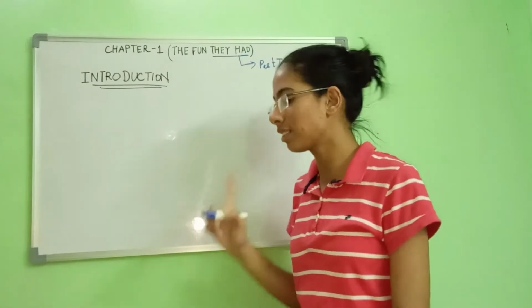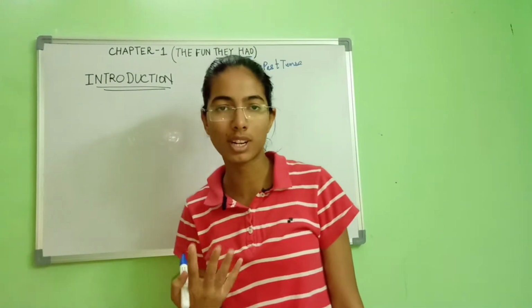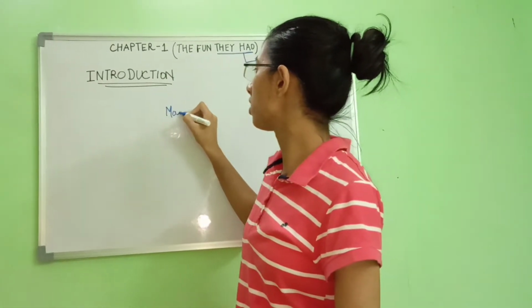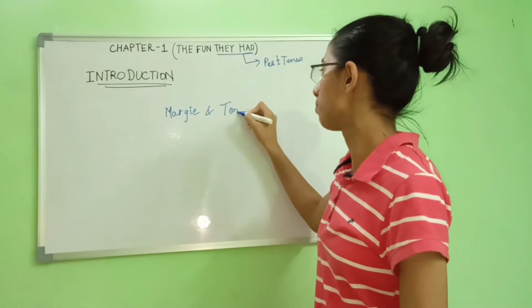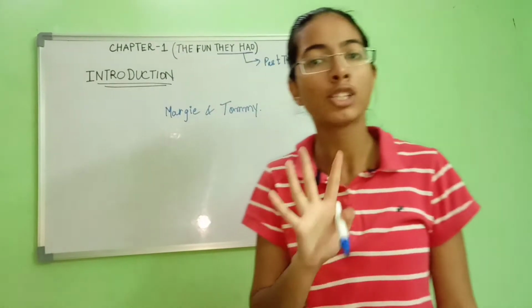Okay, so अब बात करते हैं chapter की. There are basically two characters. We are going to study the introduction. Okay, अब बात करते हैं characters. There are two characters basically, Margie and Tommy. Margie and Tommy, they are two characters basically. These are two children, small children.